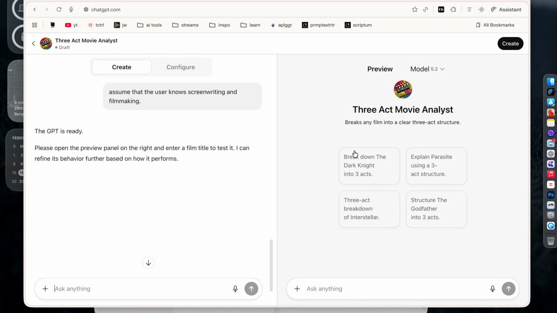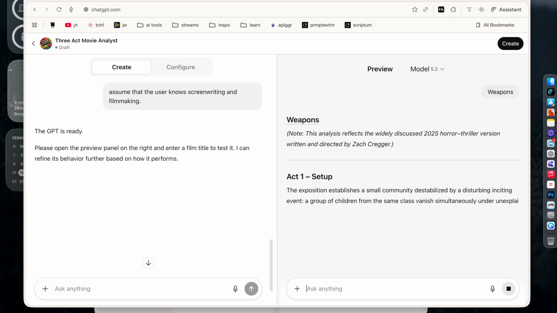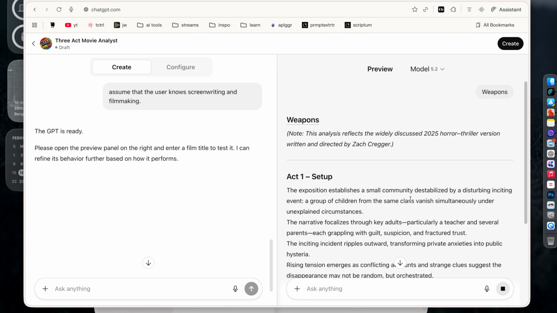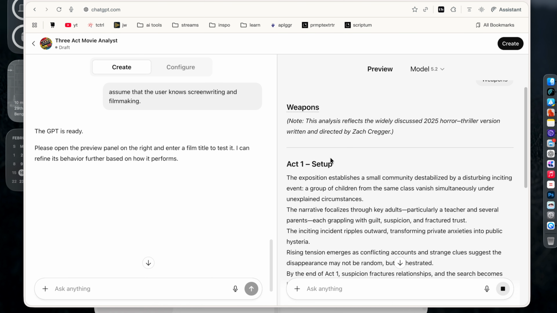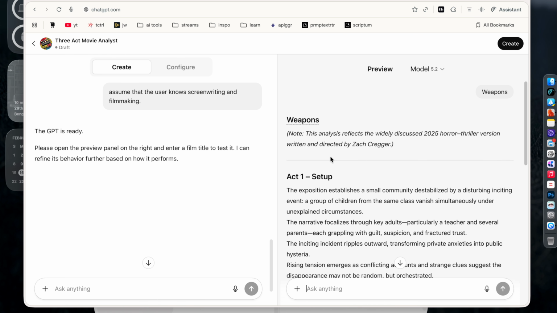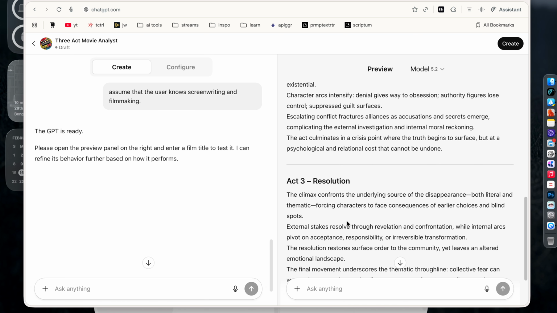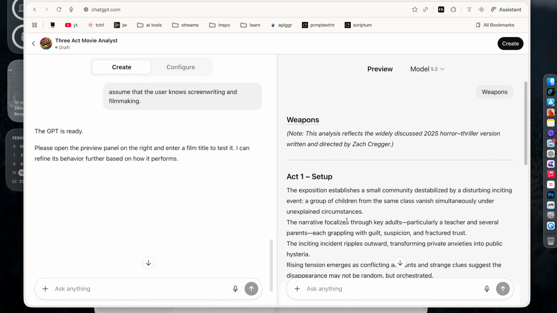So we can see a preview here and we can work it out. We can start by giving a film and see how it actually processes it. So let's say we're going to say, enter the name of a film, Weapons. So we can see the Act 1 setup, confrontation, and the resolution. So that movie was broken down into 3 parts, mentioning what happens, what is the conflict, what is the climax, what is the resolution of the whole thing. It works perfectly, right? So this is an interesting GPT.